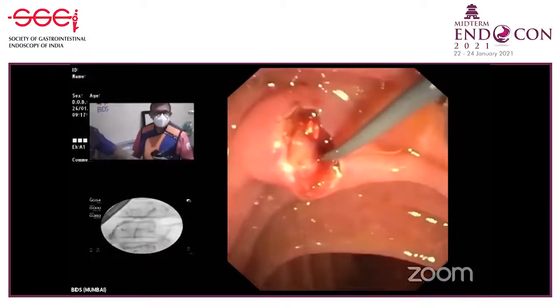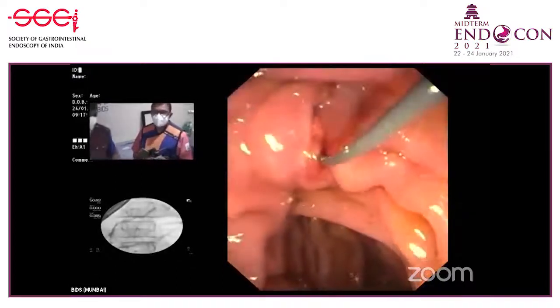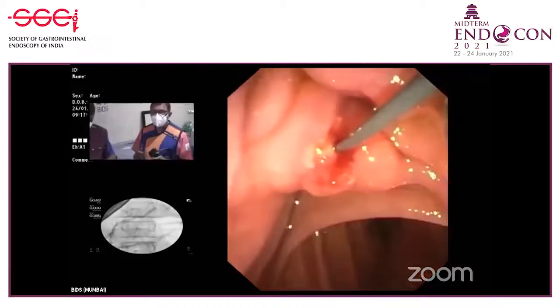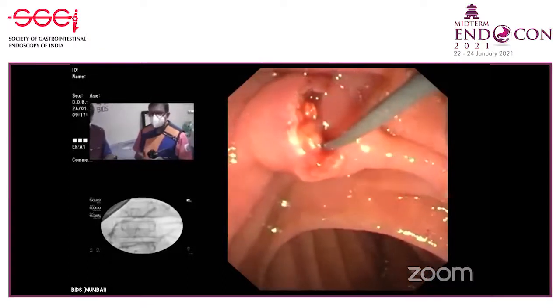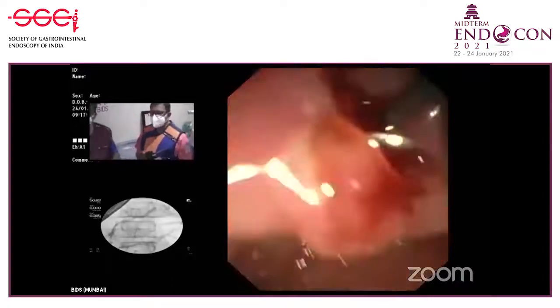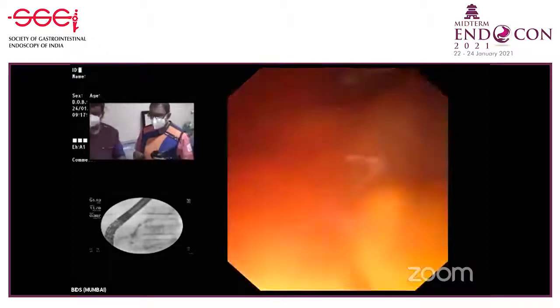It may be possible that in one sitting of ERCP after ESWL, you may not be able to clear all the pulverized stones. In that case, you should do as much stone removal as possible and then leave a temporary stent inside. Otherwise it will not come out.